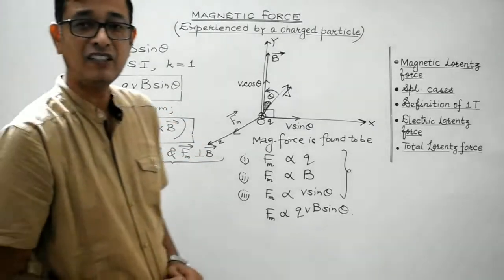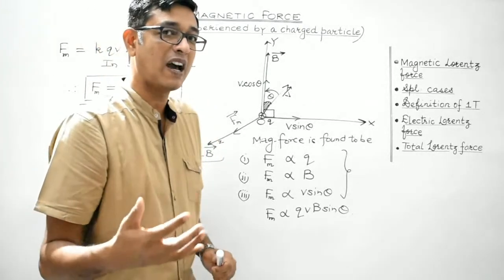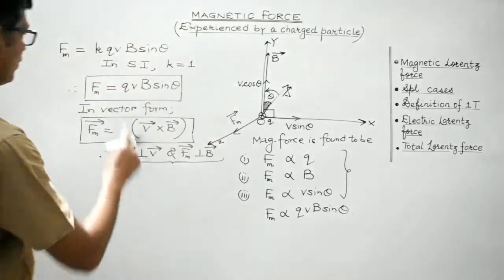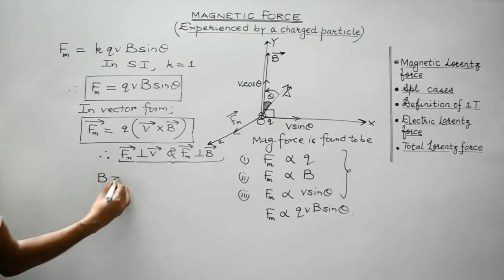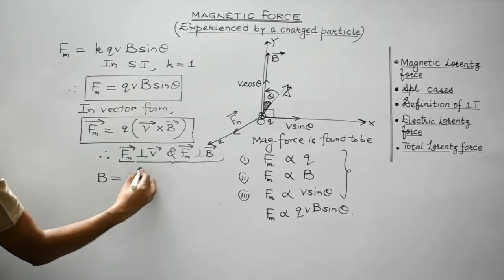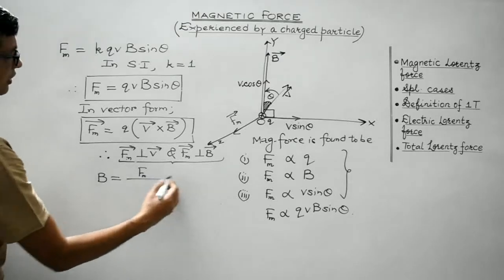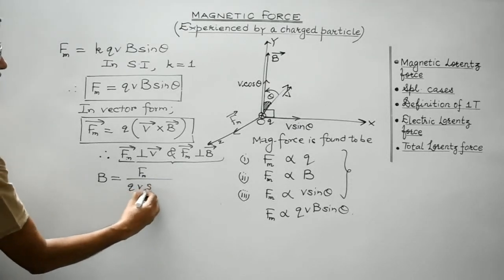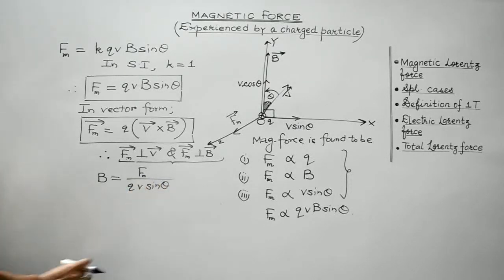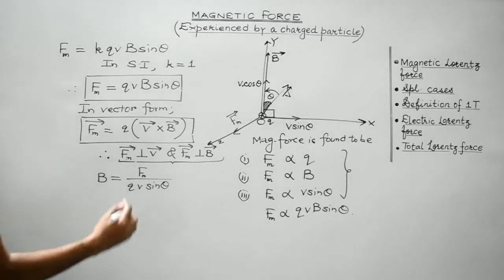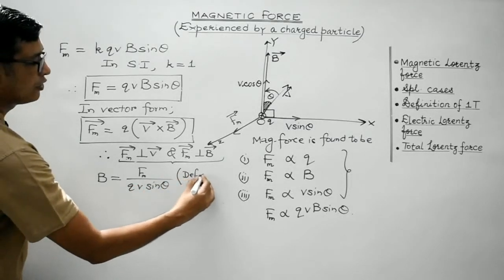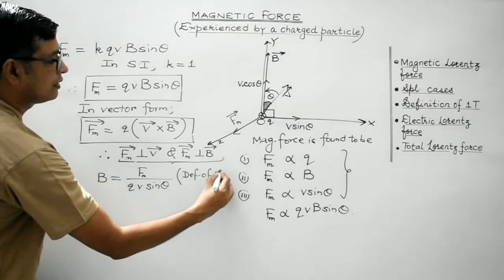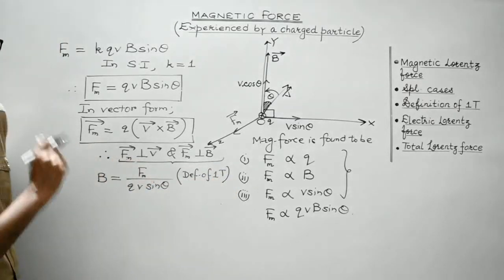Now let us define the SI unit of magnetic field, which is Tesla. Let's make use of this expression. Now look, B would be equal to magnetic force divided by QV sin theta. We are trying to define the definition of 1 Tesla by using this expression.